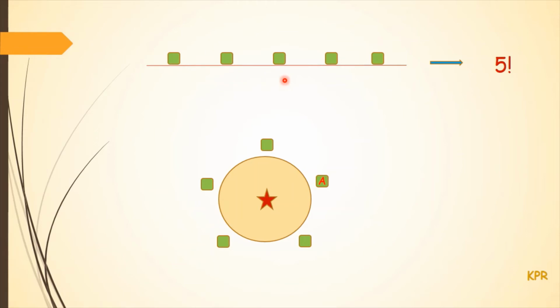Just like in the linear arrangement, either I can number the seats from left to right, or from right to left. Same way here, I can number the seats in anti-clockwise direction, or in clockwise direction. Now our question is, in how many ways can we arrange the remaining 4 persons at these 4 positions?